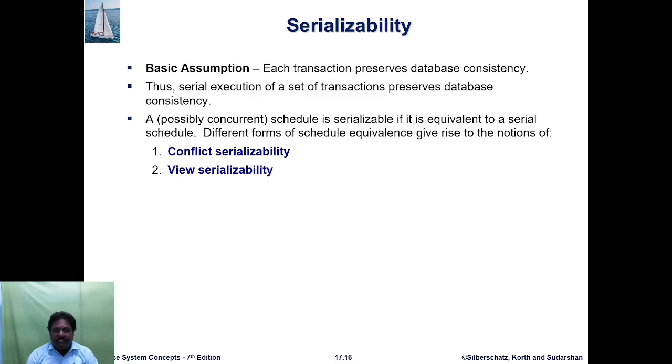Then serializability denotes the basic assumption: each transaction preserves the database consistency. Thus the serial execution of a set of transactions preserves the database consistency. For example, a possible concurrent schedule is serializable if it is equivalent to a serial schedule. Different forms of schedule equivalence give rise to the notions of conflict serializability and view serializability.